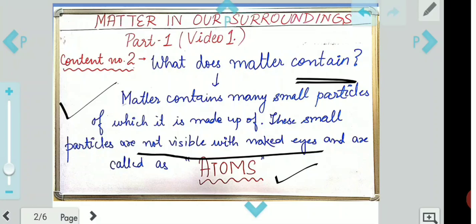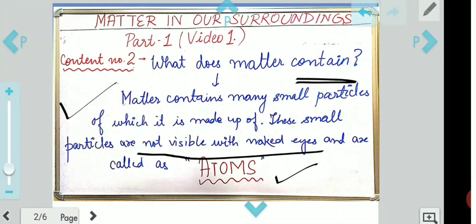So this is the characteristic of those particles: they are very small in size and not visible with the naked eye. So what is their name? The name of those particles is atoms. So students, we should be clear by now that matter is something that has mass, that occupies space, and it contains very small particles which are not visible with the naked eye, and thus are called atoms. I hope I am clear with what is matter and what are atoms.